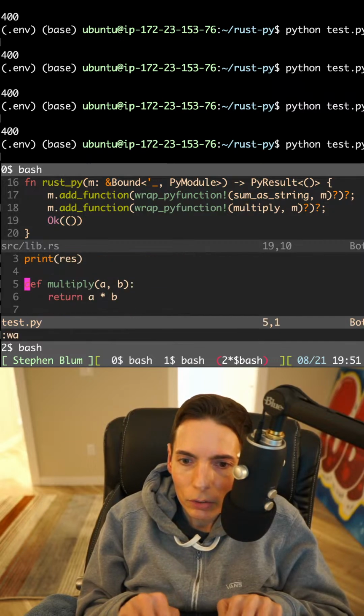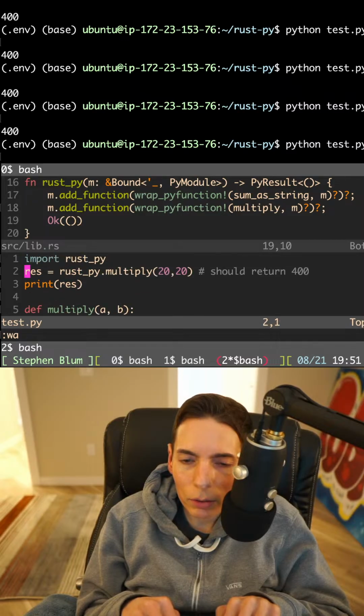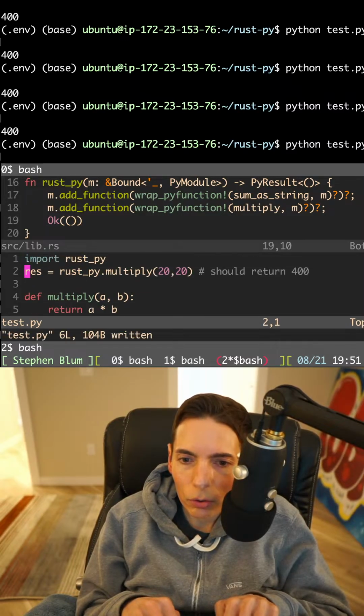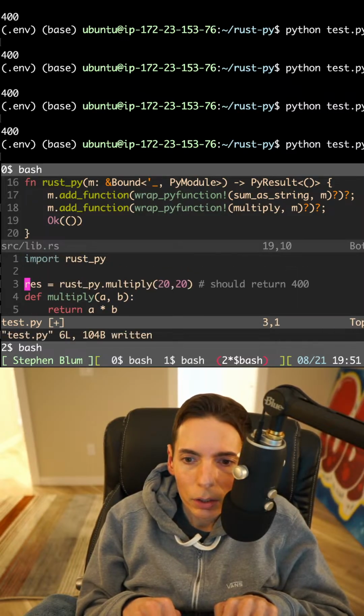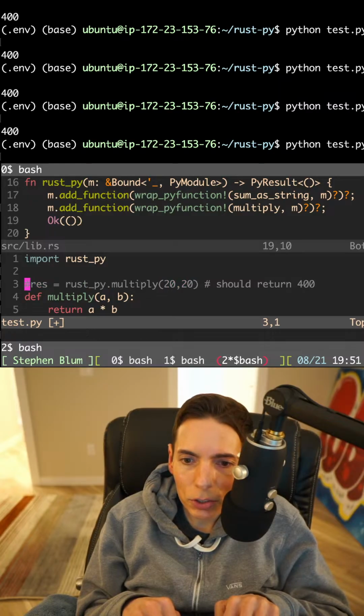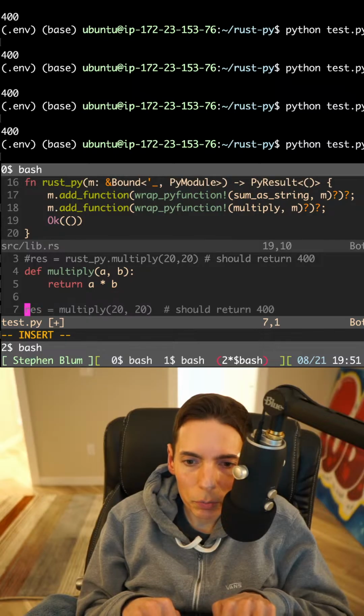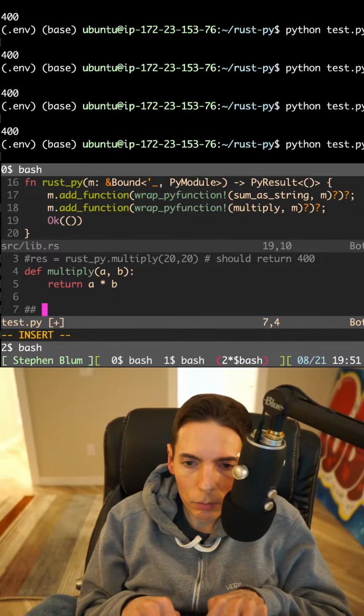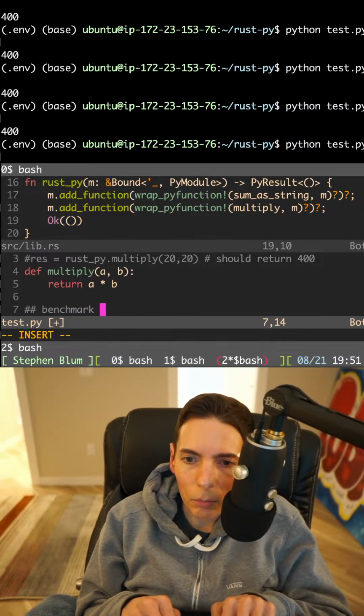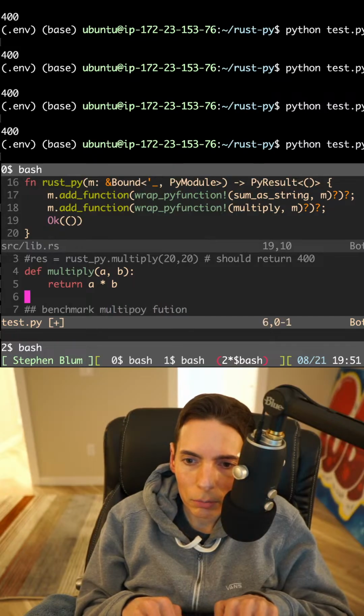Okay. So here we go. Let me get rid of that. So we've got ourselves the Rust multiplication, and we've got ourselves the Python multiplication. So let's do the benchmark. Let's see here. Benchmark multiply function. Let me make sure to get this right.